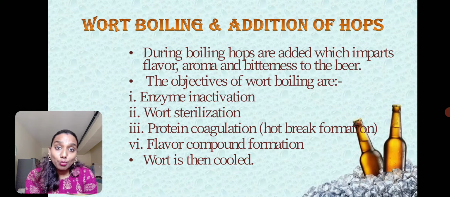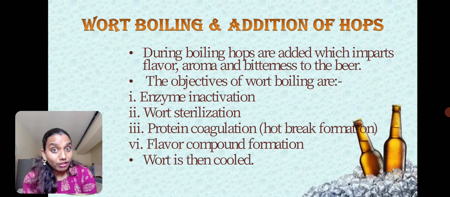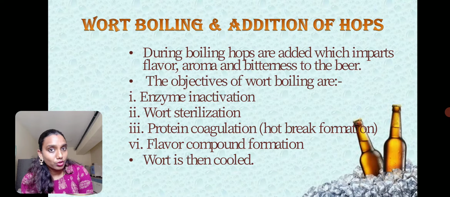Now why do we have to boil the wort? Because once we have added the adjunct, the enzymes would have got inactivated. So to inactivate the enzymes, we have to boil the wort. Sterilization of the wort will take place to kill the unwanted organisms that are present in the wort. It is a form of sterilization process, so therefore boiling of wort will happen. It will also break the proteins. If there are any proteins in coagulating form, it breaks those proteins. And hops, when added during boiling, will add flavor to the beer. Therefore hops are being added. So this is why boiling of the wort is very important.